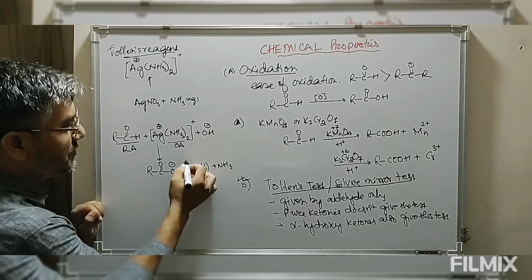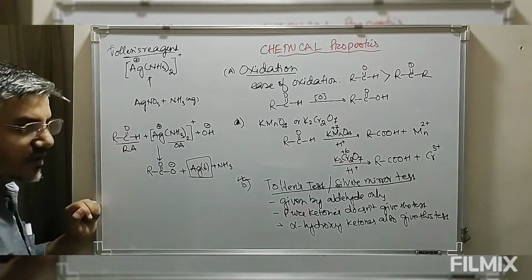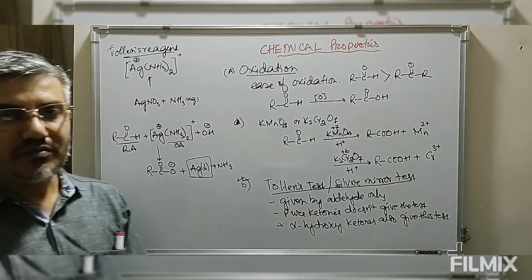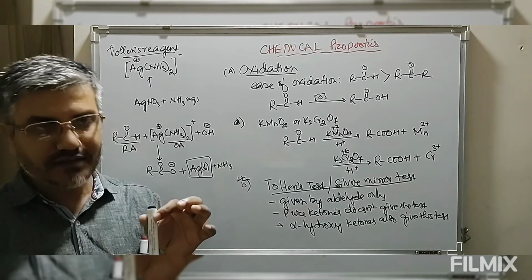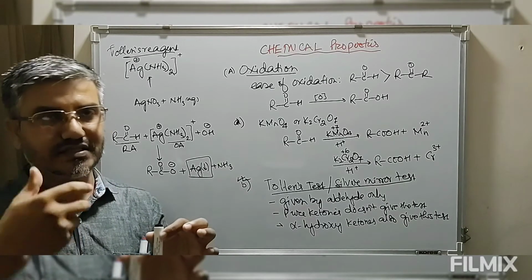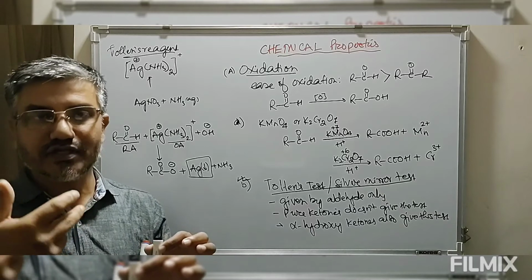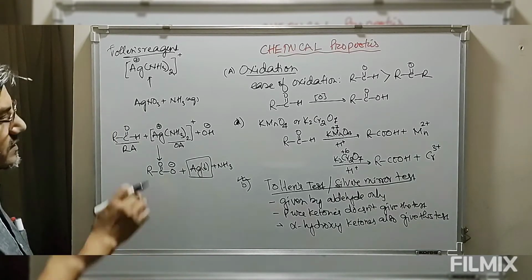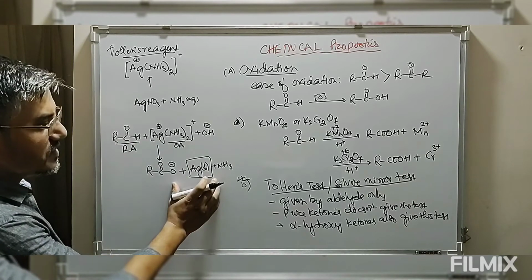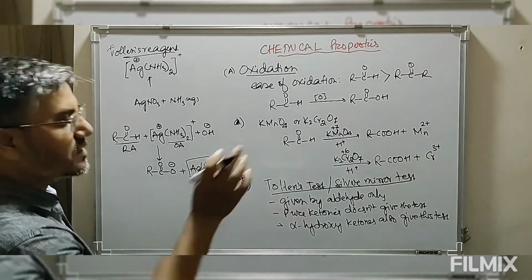Now because of the formation of this silver mirror, it will be coated on the side of the test tube, and by this we can see our face, like the plain mirror that we use in daily life. So simply because of this deposition of silver, this reaction is also known as the silver mirror test.